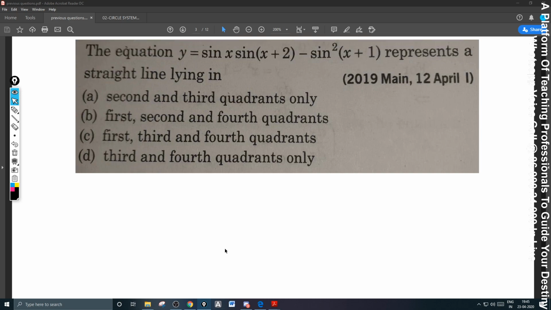The equation y is equal to sin x sin of x plus 2 minus sin square x plus 1 represents a straight line lying in. I think this is an already repeated question, because I did it.